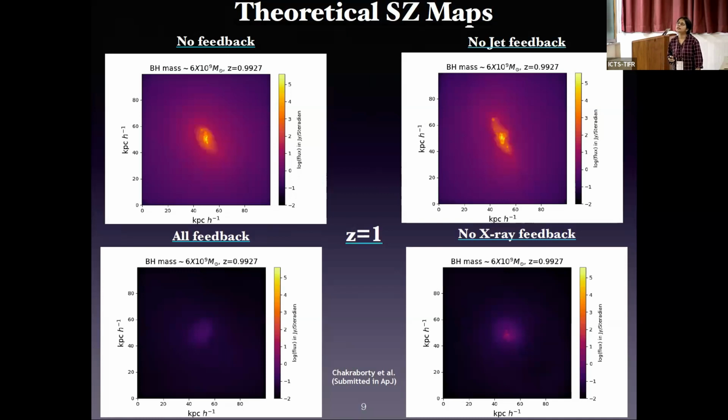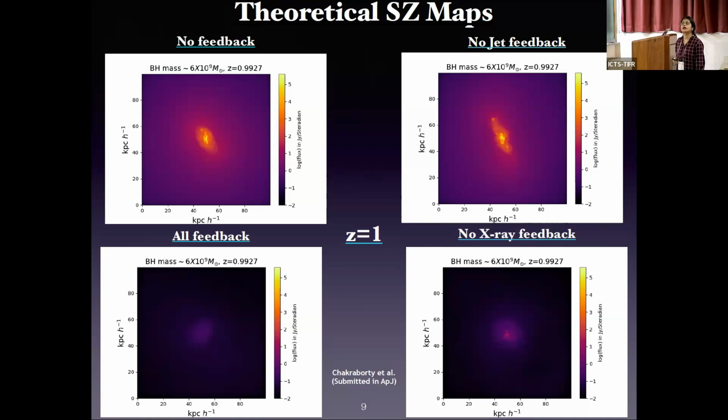These are the theoretical SZ maps for the most massive black holes at 4 different feedback modes. This is at redshift 1. These maps are 100 kiloparsec by 100 kiloparsec at 320 gigahertz, and the number of pixels is 500. This is the theoretical SZ map for no feedback.